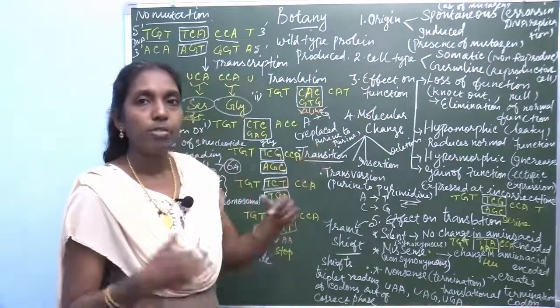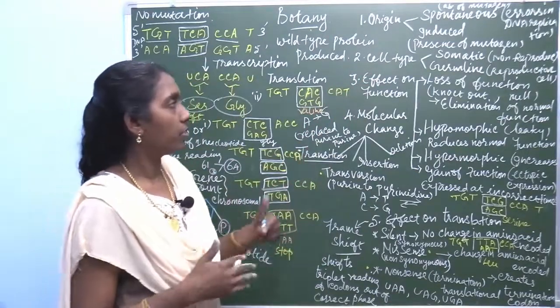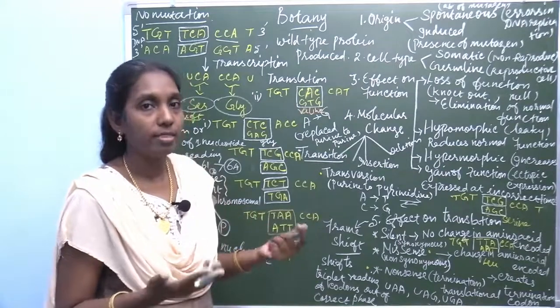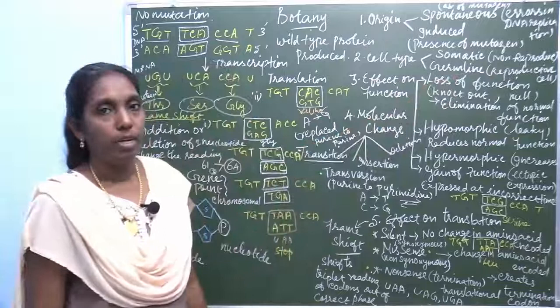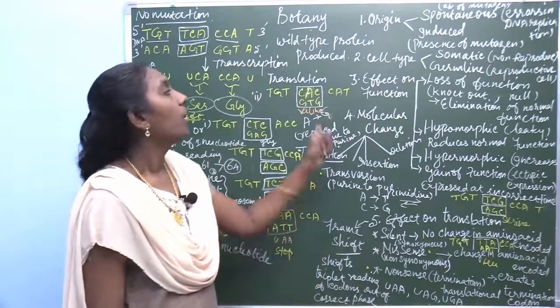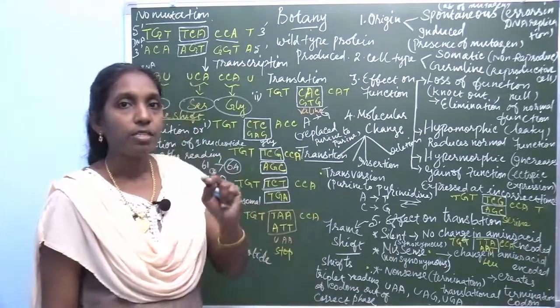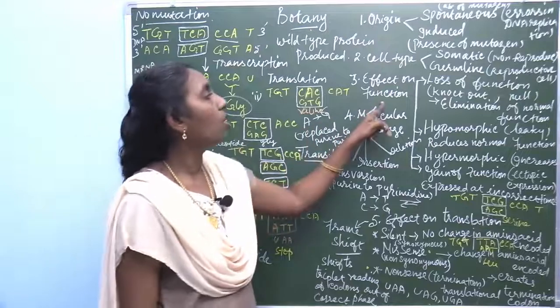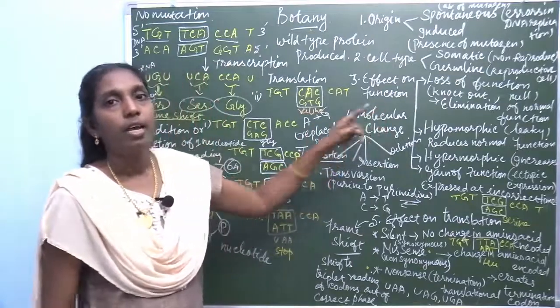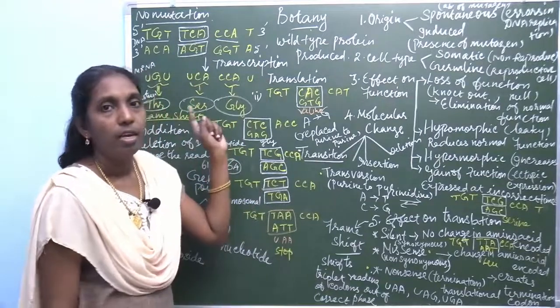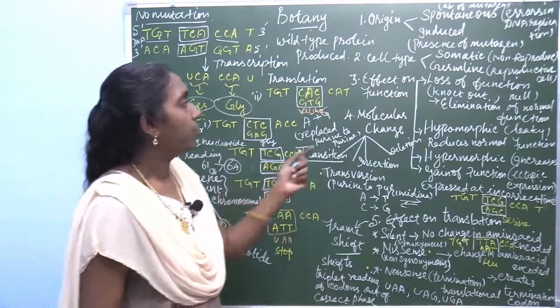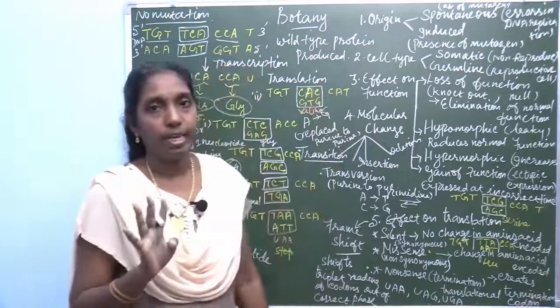Based on cell type, somatic cell and reproductive cell, and the reproductive cell is called germline. So somatic and germline mutation are two different types. Third classification, effect on function. Based on the functions of the gene, it is classified into four different types.